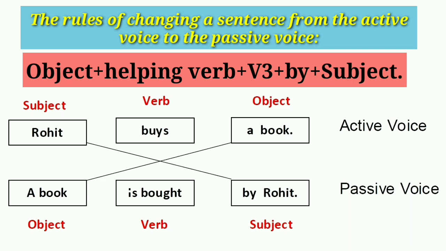We usually use by before the object. So we can deduce that when we change a sentence from the active to the passive voice, we usually use first of all object, then helping verb, then verb 3, then by, and then subject.